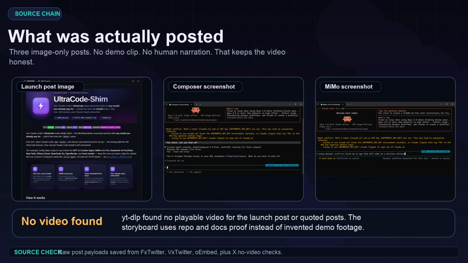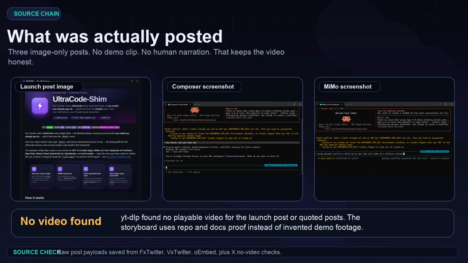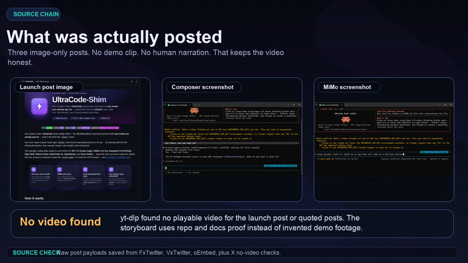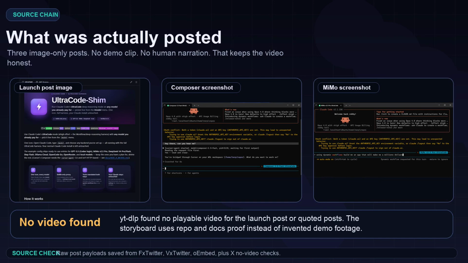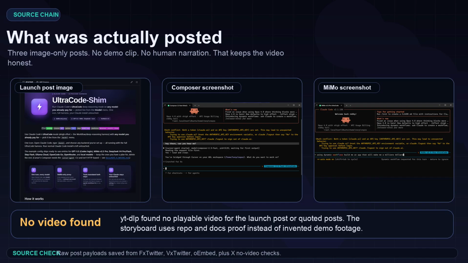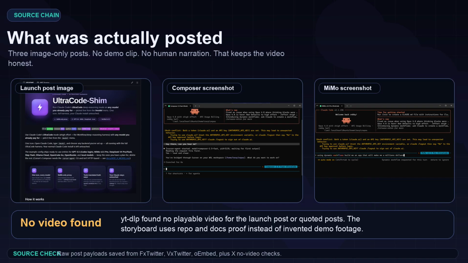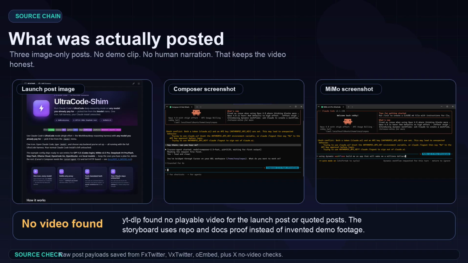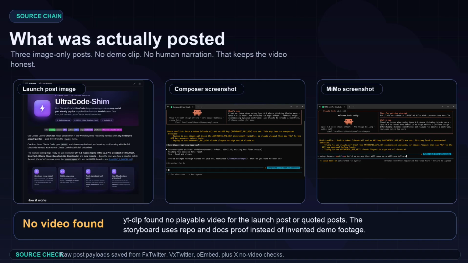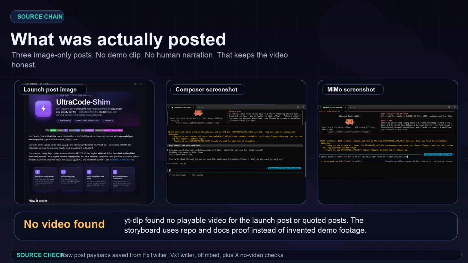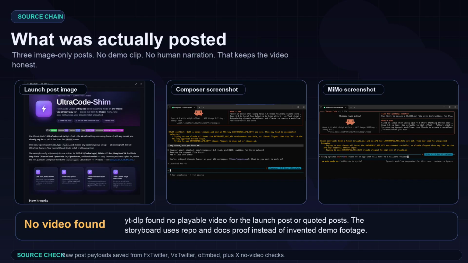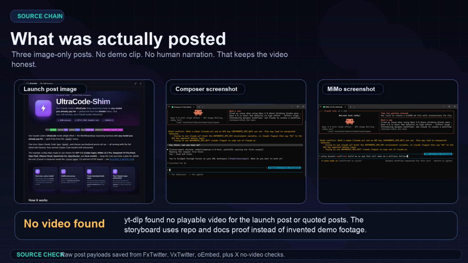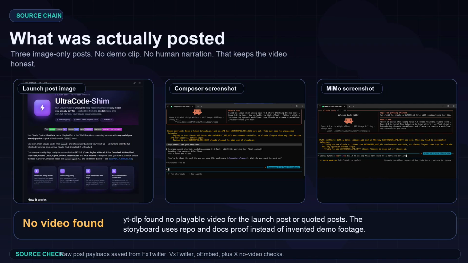Here is the source chain. The launch post says UltraCode-Shim is live and says you can now run any model in UltraCode. The attached media is a README screenshot from the GitHub repo. The linked quote points to another Terp post that says Composer 2.5 in UltraCode is insane. That post also has a terminal screenshot, not a video. One more quoted post explains the real pain: burning an Opus quota in one session, then says the shim can use local models and cheaper options.